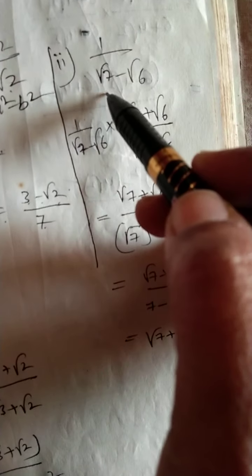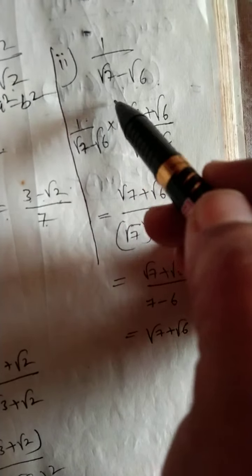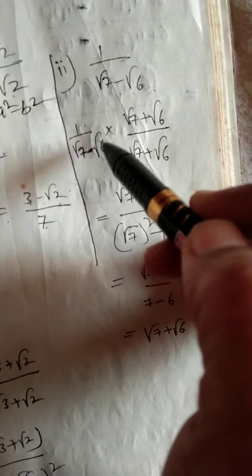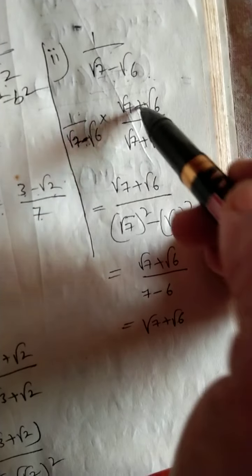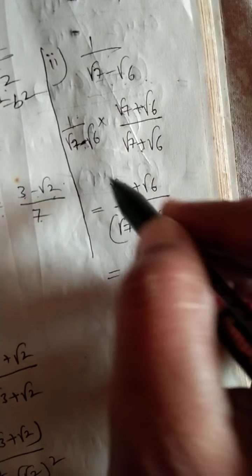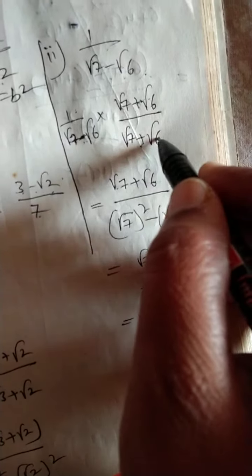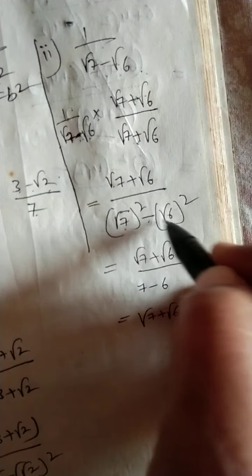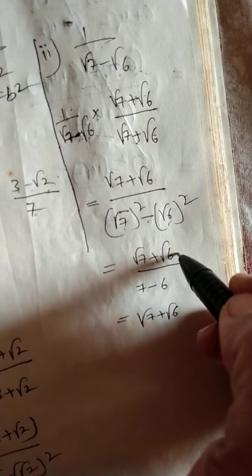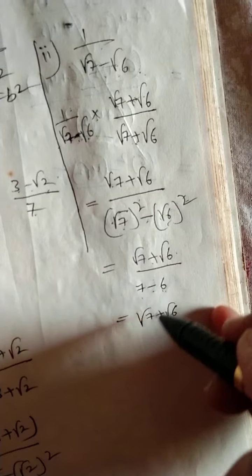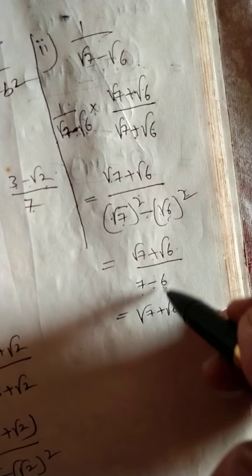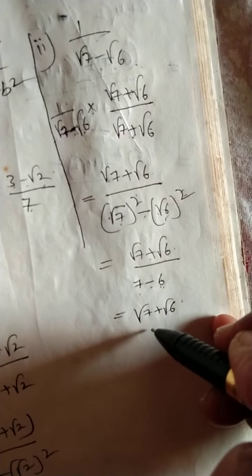Okay, next second one is given: 1 by root 7 minus root 6. Here with the opposite sign we can rationalize it. Now rationalize this given denominator. Minus is there, so I took plus. So 1 into this number, this number only will come, divided by a plus b into a minus b, a square minus b square. Root 7 plus root 6, the square roots cancel, 7 minus 6, which is 1, so root 7 plus root 6 is the value.